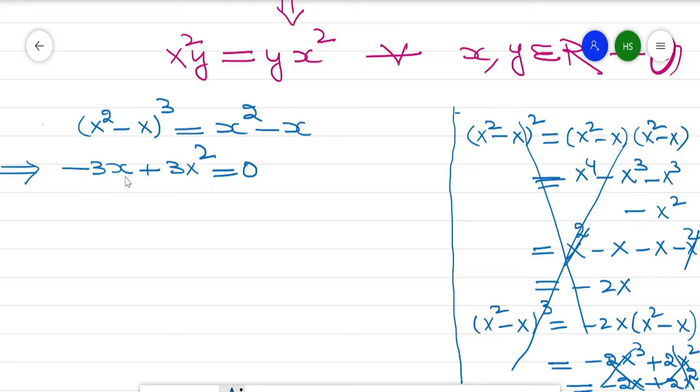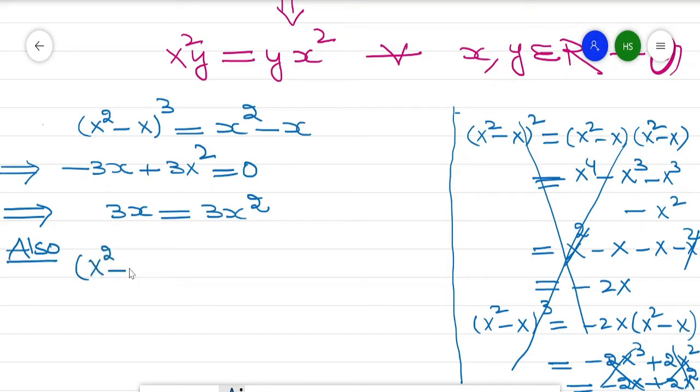So it will become minus 3x plus 3x square equal to 0. So what we get? We get 3x is equal to 3x square. This values. Also we know that x square minus x raised to power 2, this can be written as, we already solved it, x square minus x, x square minus x.